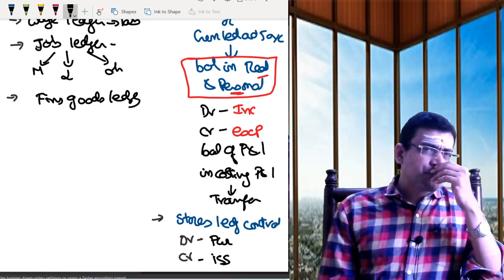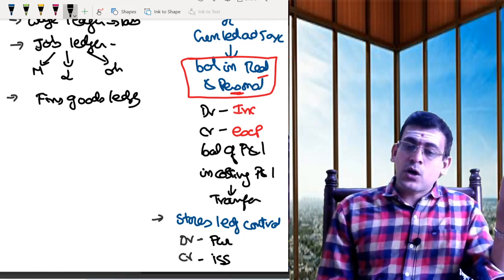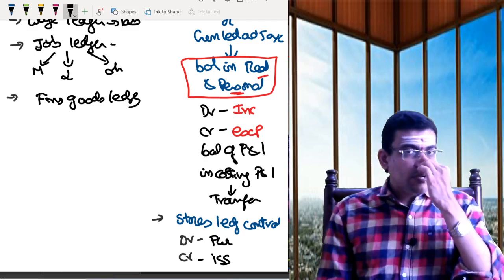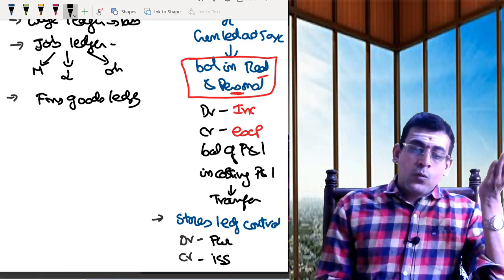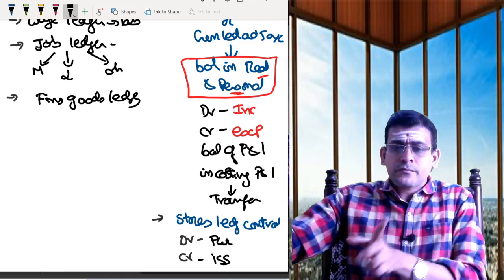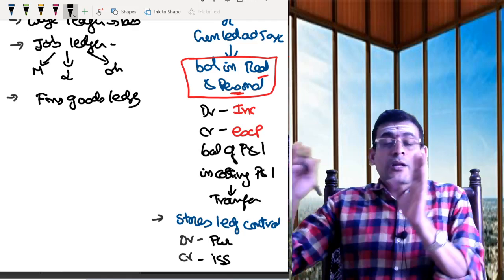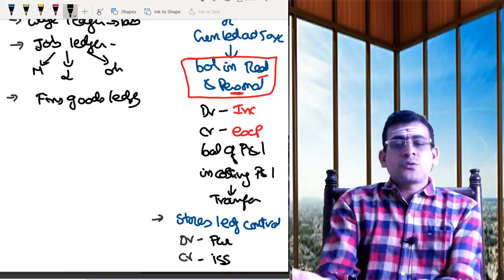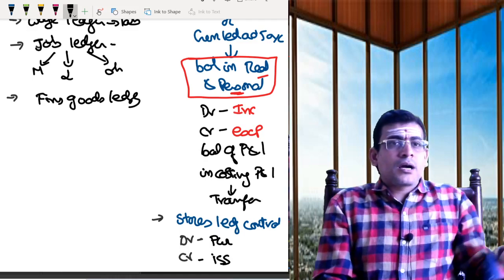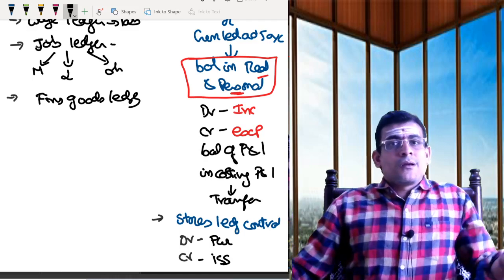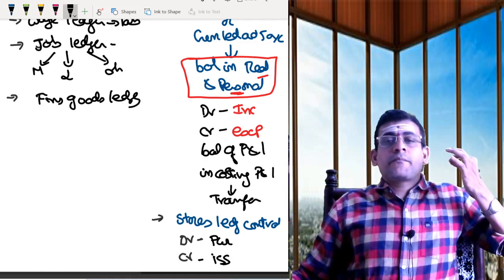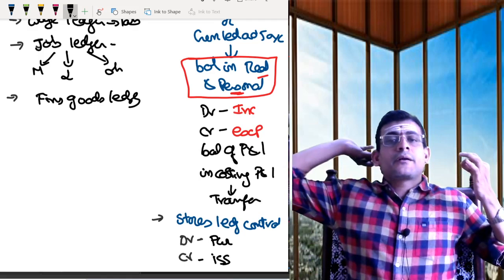So go to the stores ledger. Whenever you are entering in the receipt column, the total of the receipt column I need to consider as a debit in my stores ledger. Whatever credit I am having, I need to put that as whatever issue I am doing. Stock is going, again the same fundamental: what comes in, what goes out. Comes in, debit; goes out, credit.